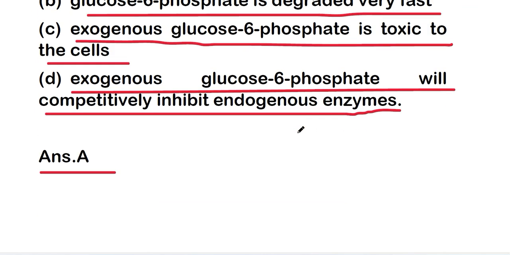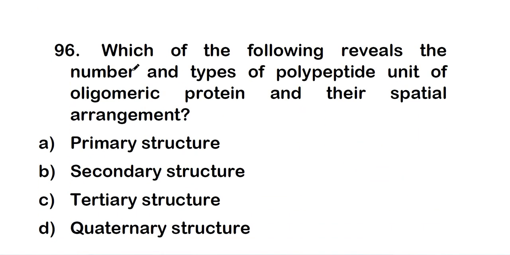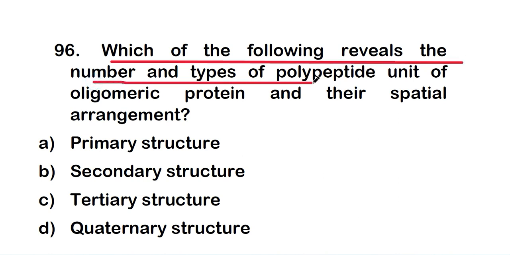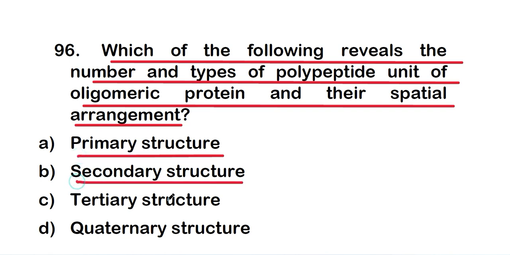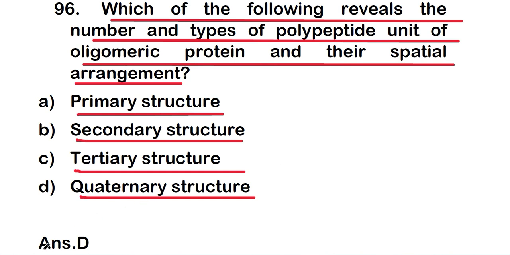Okay, so let's move on to question number 96. Which of the following reveals the number and type of polypeptide unit of oligomeric protein and their spatial arrangement? And the options are primary structure, secondary structure, tertiary structure, or quaternary structure. And the right answer is option D, that is quaternary structure. So quaternary structure reveals the number and type of polypeptide units of oligomeric protein and their spatial arrangement.